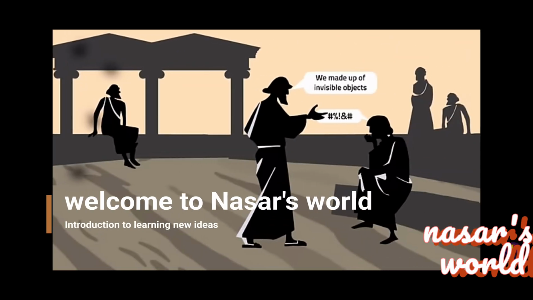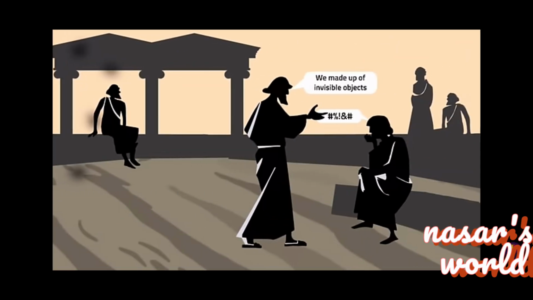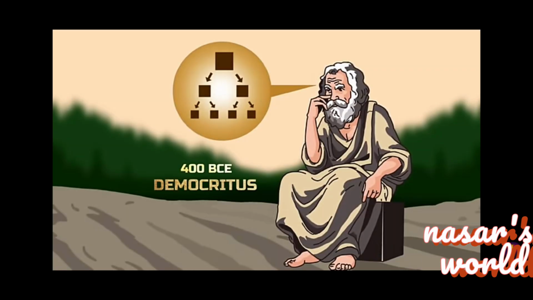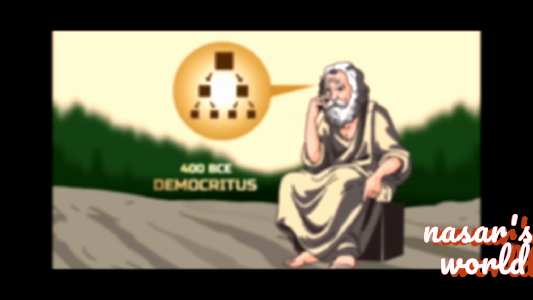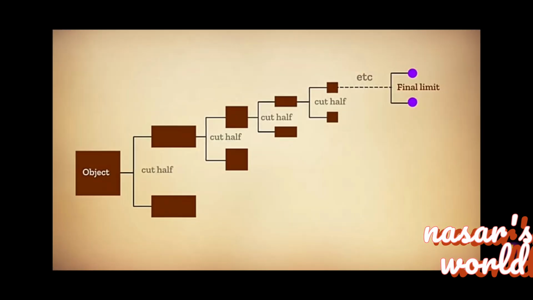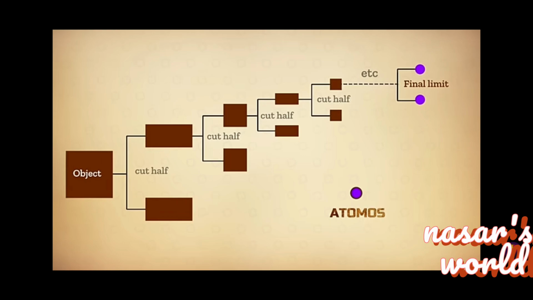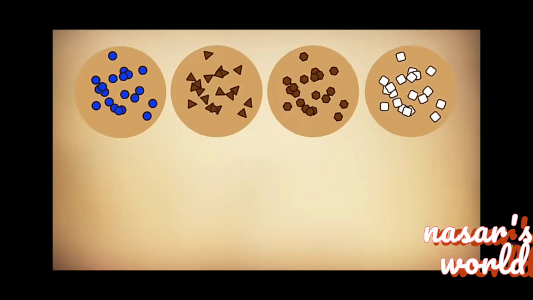The existence of the atom has been proposed since ancient times, around 2,500 years ago. Greek philosopher Democritus asked himself, could an object be divided into smaller and smaller pieces forever? He believed that after a certain point we can't divide more. So, there is a limit to the number of times an object could be divided. That indivisible single solid part was called atomos, so tiny that the human eye can't detect them.